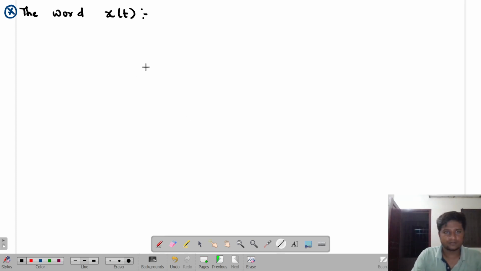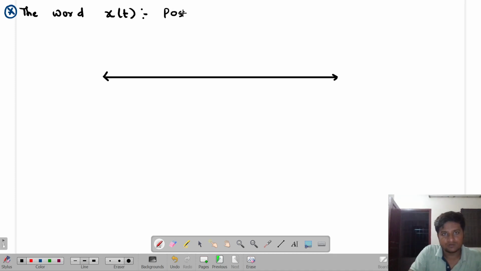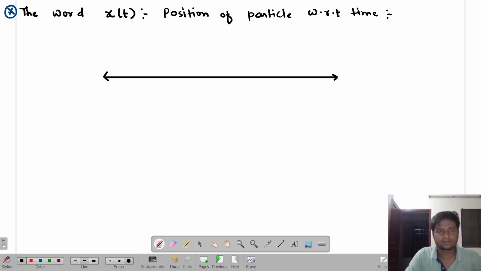Actually, in reality, if I take any xy plane, x of t means the position of the particle with respect to time. Position of particle with respect to time.